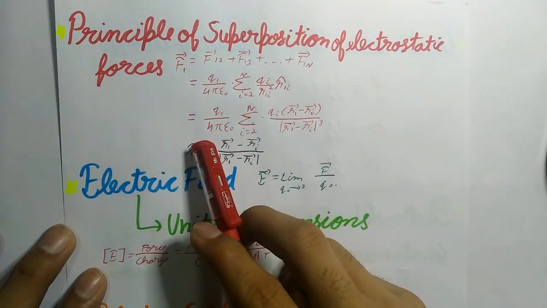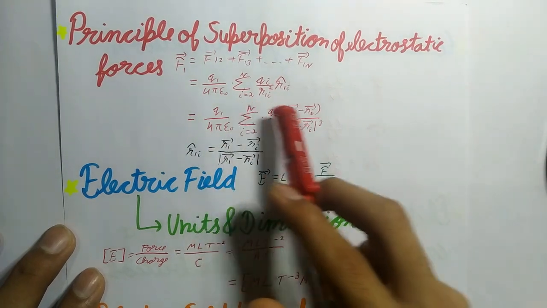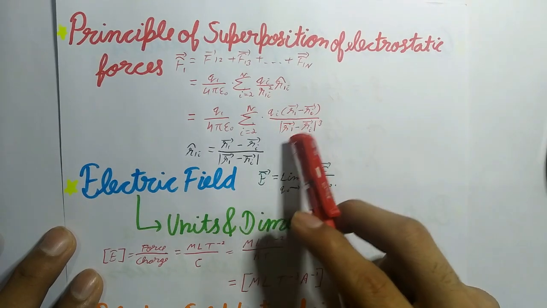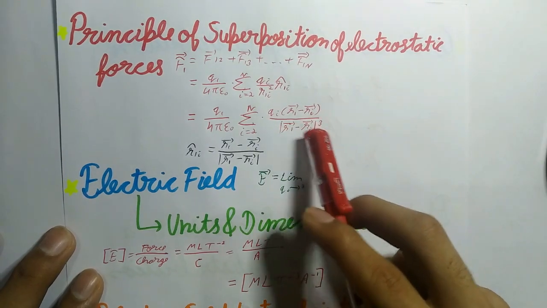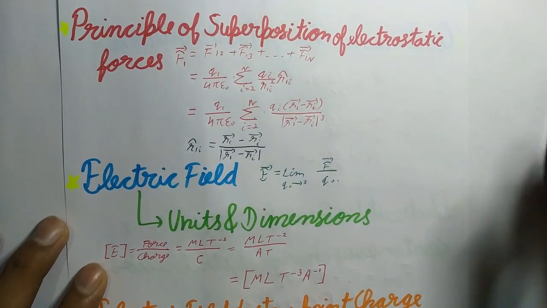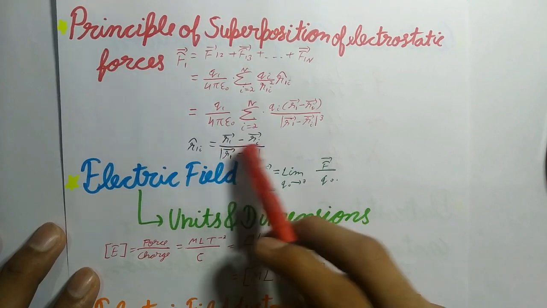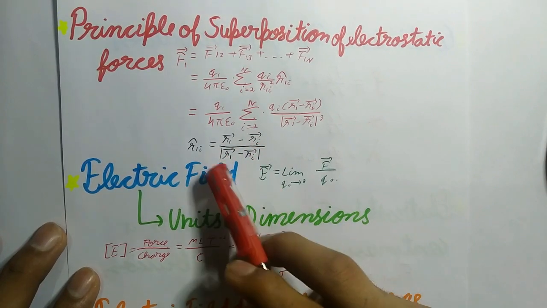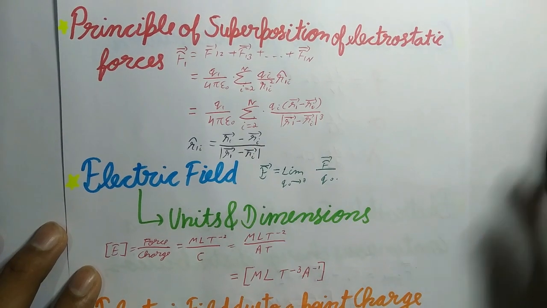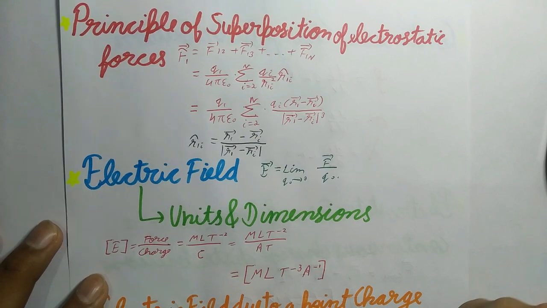Further, this can be written as Q1 upon 4 pi epsilon naught summation i equals 2 to n, Qi (r1 minus ri) upon modulus of (r1 minus ri) to the power 3, where unit vector r1i is equal to (r1 minus ri) upon modulus of (r1 minus ri). So this is a unit vector pointing from Qi to Q1.